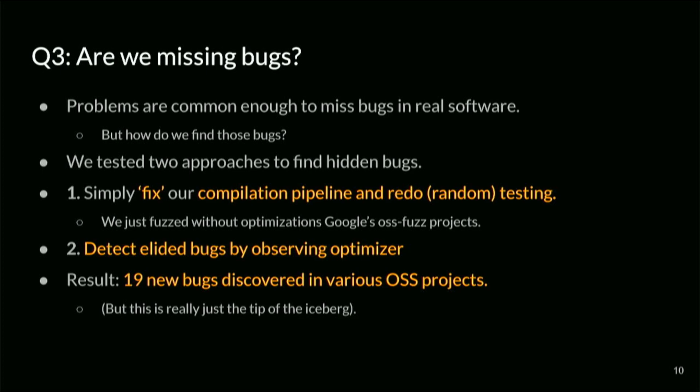All in all, we found about 19 bugs in various open source projects, and that's the number from the paper, and it's just the tip of the iceberg. By now, we found more issues. There's a bunch of issues that we didn't add to the paper because someone else found them already. So over time, this number will just grow until we fix it. Bugs are some kind of regenerative resource.